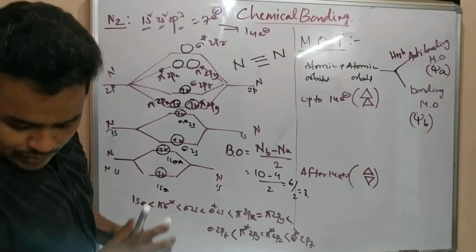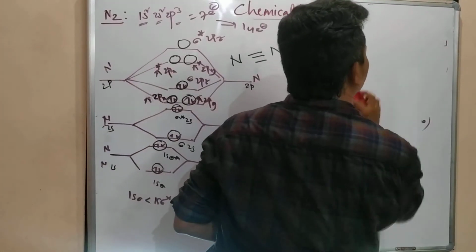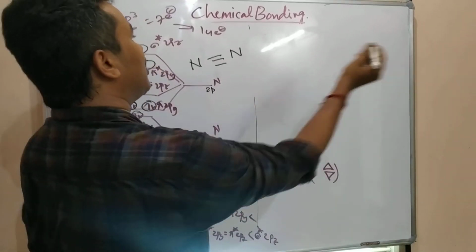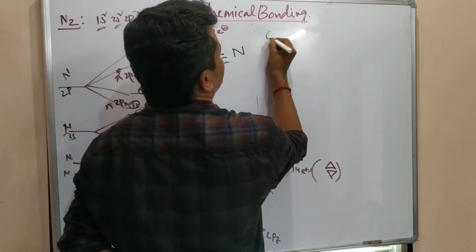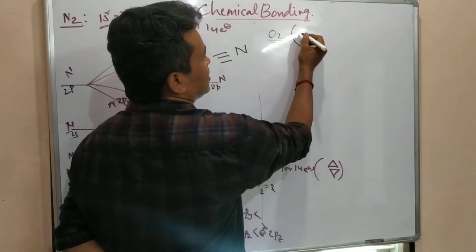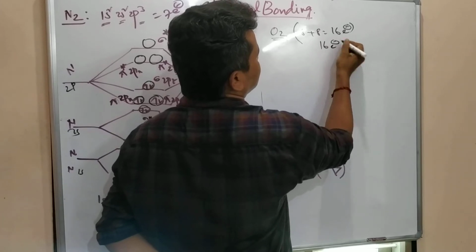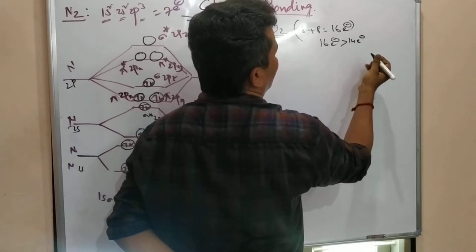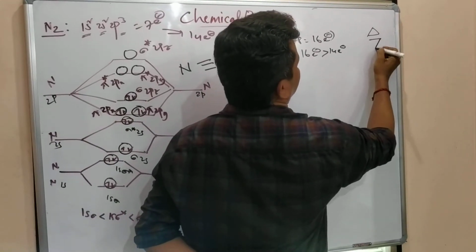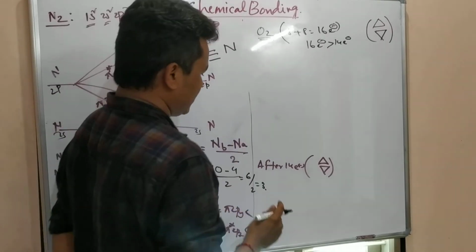In a similar way, we can also take other molecules. I can also take another molecule here. What is the other molecule? That is O2, oxygen. How many electrons in oxygen? 8 plus 8, 16 electrons. So 16 electrons is more than 14 electrons. So what do I have to follow? Not triangle by triangle. I have to write like this, only for remembering that one. So what do I need? As it is.